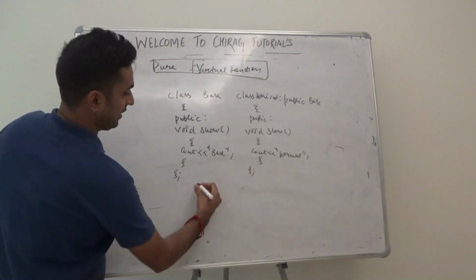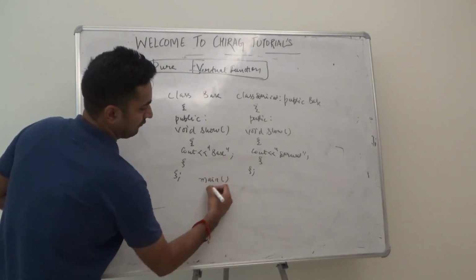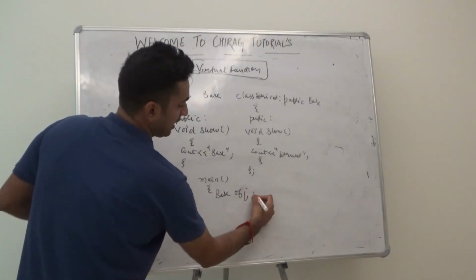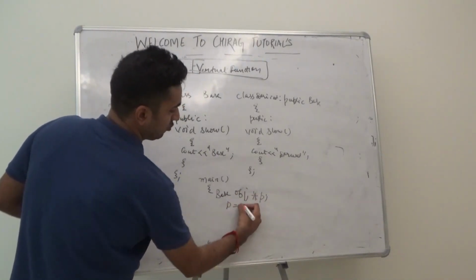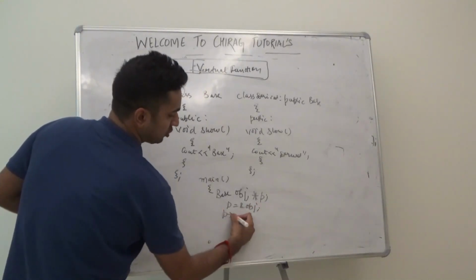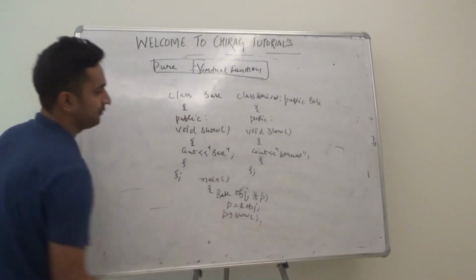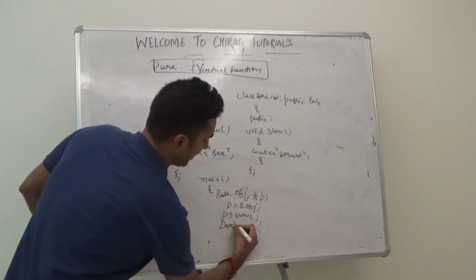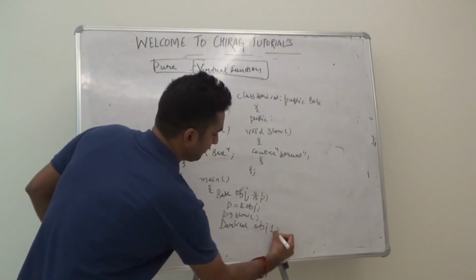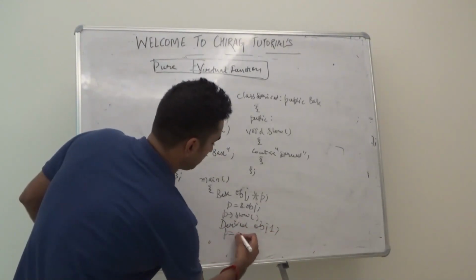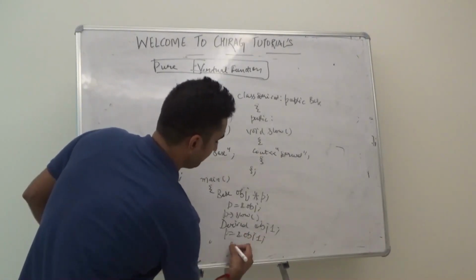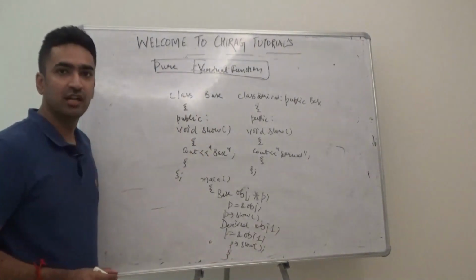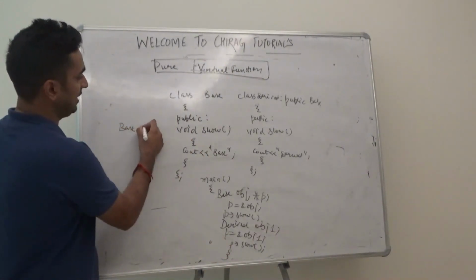and we close it. When we created main, we firstly created the object of base class, base obj, and a pointer p points to obj, and p arrow show, the base class function gets called, right? Then we made this pointer point to the derived class object, and p is storing the address of obj1, and p arrow show. Then again the base class function gets called. The answer came as base.